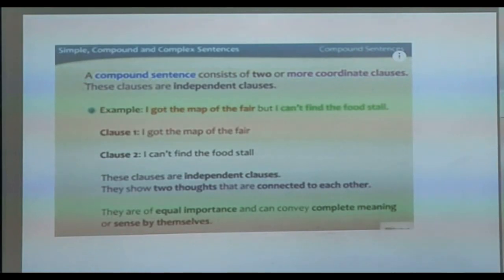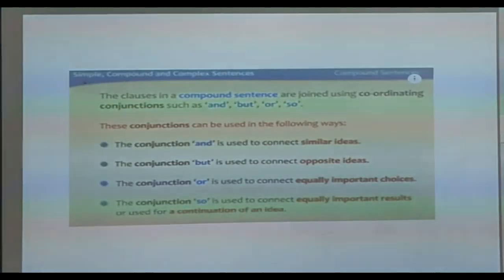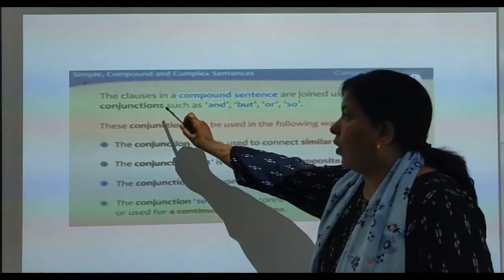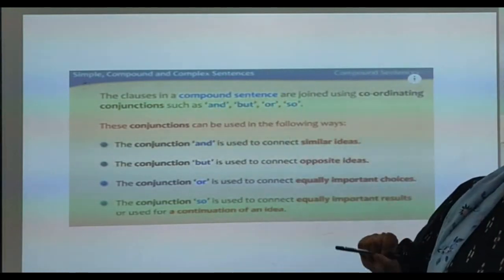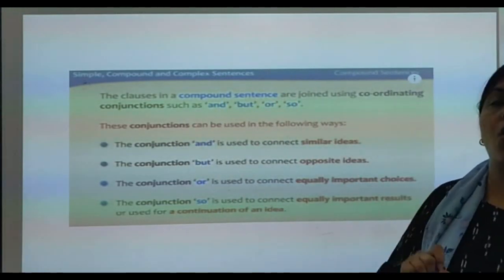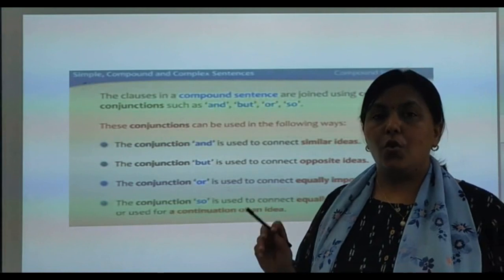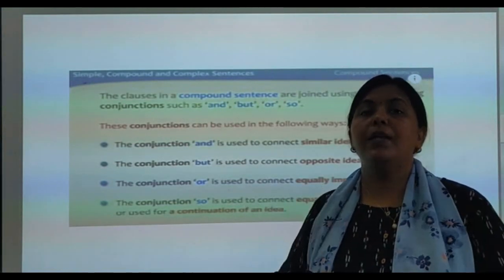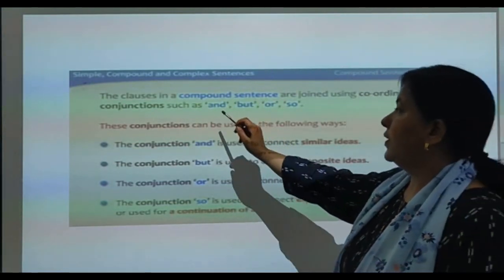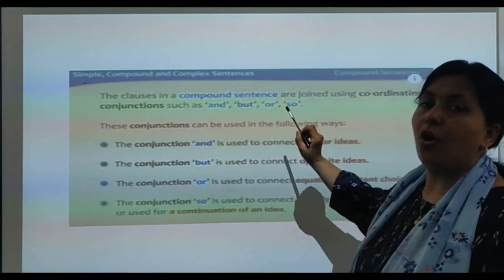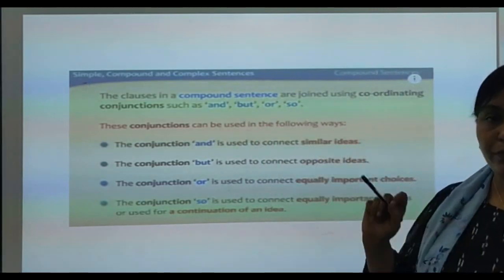Now how are compound sentences framed? The clauses in a compound sentence are joined using coordinating conjunctions. Coordinate means which combine two things together, such as and, but, or, so.